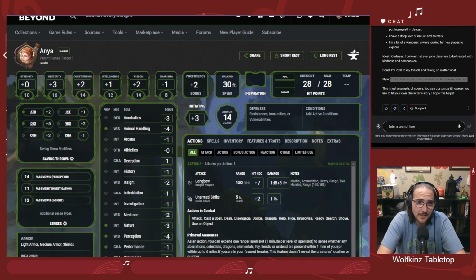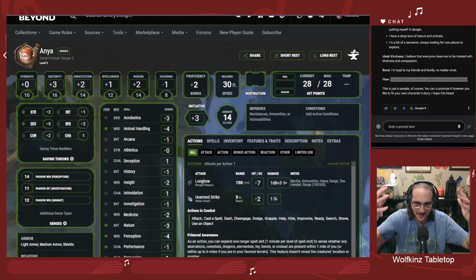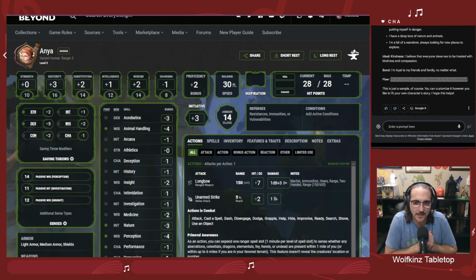So, yeah, Anya is a nice entry level ranger for anyone who wants to just take her and jump into a game. Decent background here. Interesting story. It's got some nice hooks about dealing with the people that killed her family, so it gives you and your DM something to work with if you want to work that into your story. So, yeah, thank you, Bard. This has been really fun. Let me know what you think about the character.